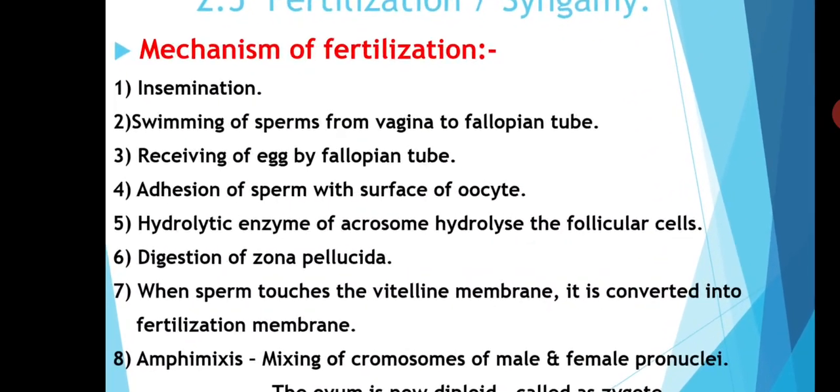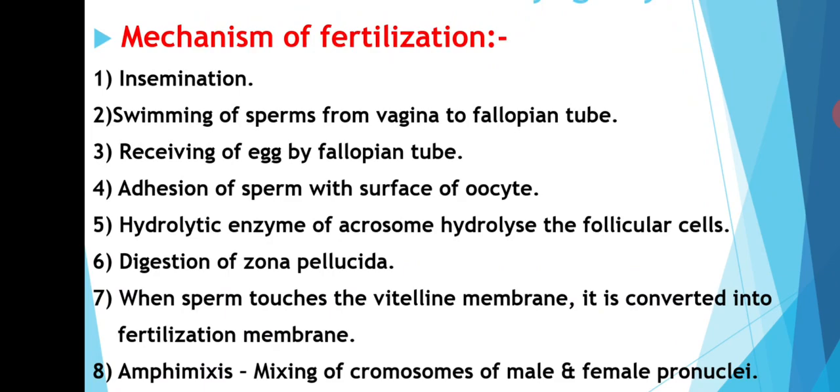By this process, semen or seminal fluid is discharged by the male copulatory organ in the female genital tract. After discharge of semen, the sperms can swim from vagina to the fallopian tube. After that, the egg which is released by the ovary is received by the fallopian tube.